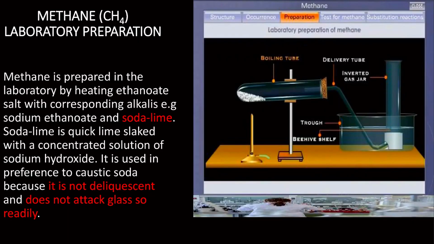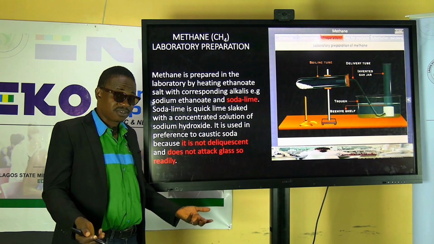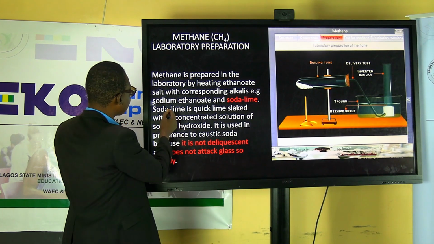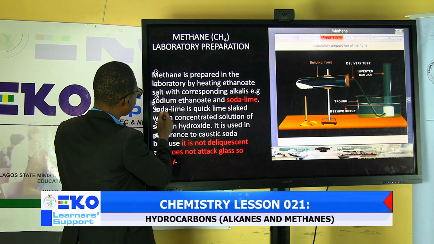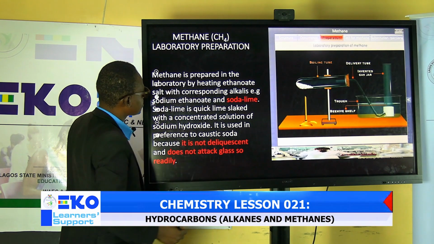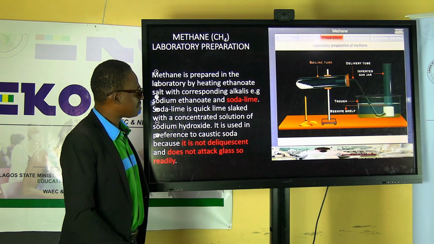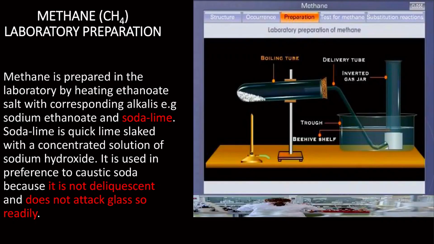This methane we're talking about, how can we prepare it in the laboratory? You need to first know it's the first member of alkane. As I've said, let me pick my pen. It can be prepared in the laboratory by heating the ethanoate salt.